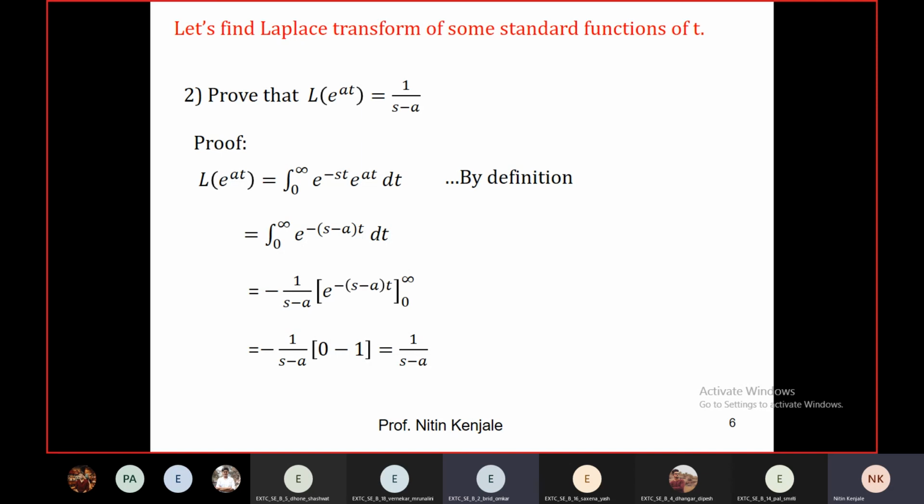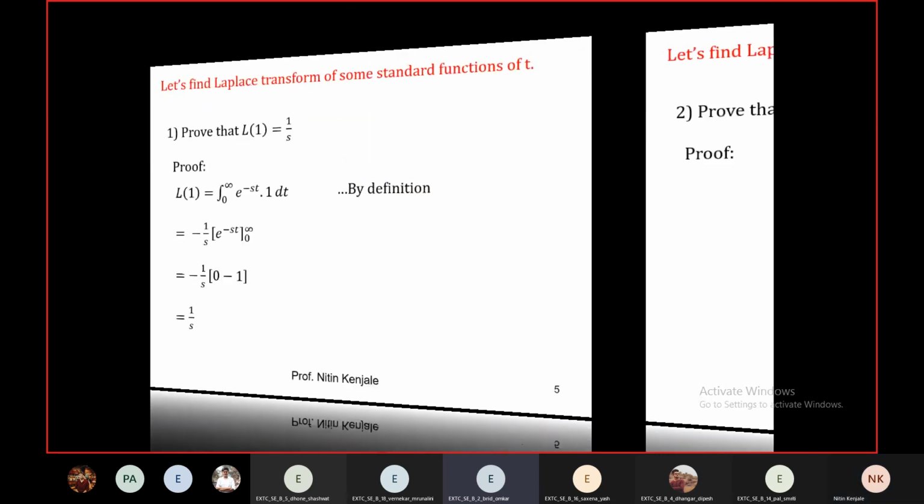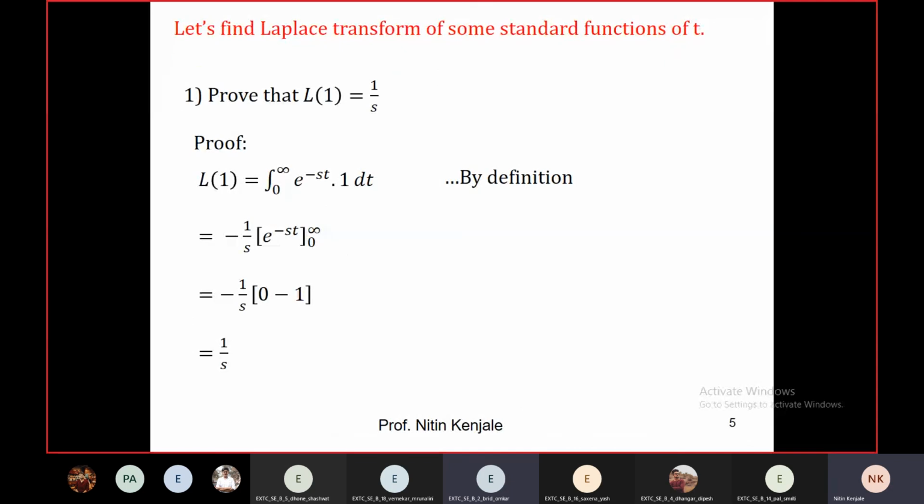Excuse me, sir. Yes, who is this? Sir, Omkar. Yes, Omkar, go ahead. Sir, can you explain for one time the Laplace transform of constant function? Yes, only one time, sir. Can you see my screen?